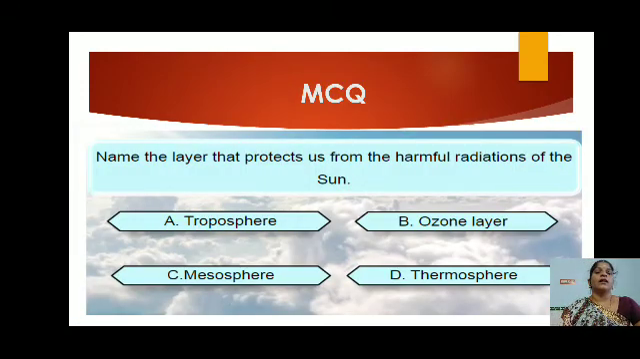Kindly give the answer for my question. Name the layer that protects us from the harmful radiations of the sun. Troposphere, mesosphere, thermosphere or ozone layer. Which is the correct answer?